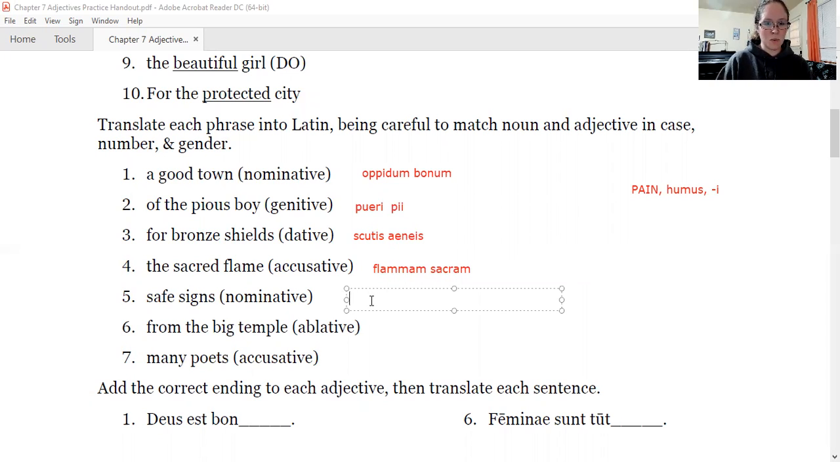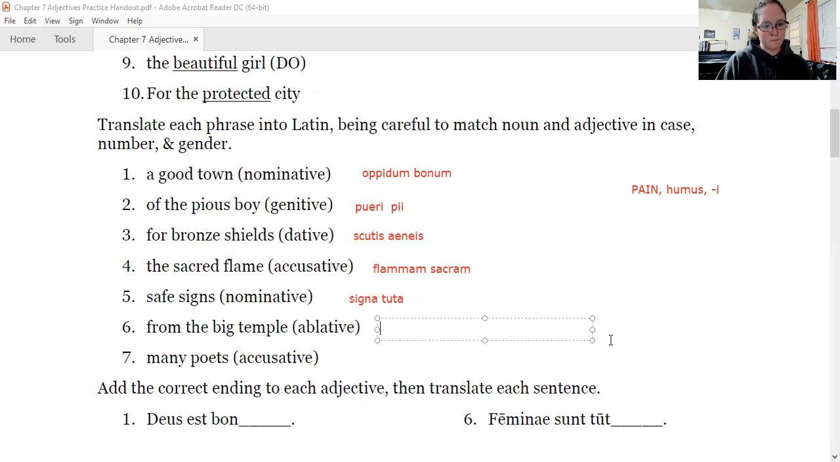All right, I'm going to go through the next ones faster because I'm hoping by now this is making a lot of sense. The word for sign is signum, signi. That is neuter. Neuter plurals go to A in the nominative and accusative: signa. The word for safe is the same as the word for protected, tutus, tuta, tutum. This is not a pain noun or humus humi, so it just becomes signa tuta, safe signs.